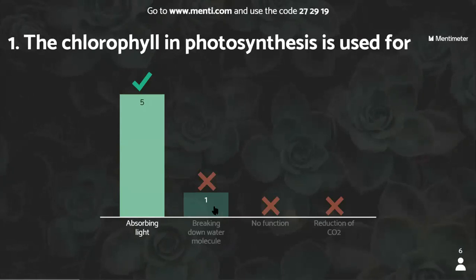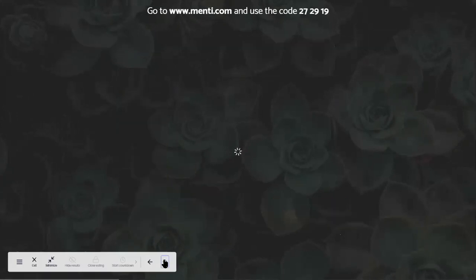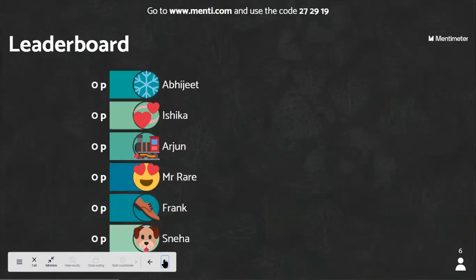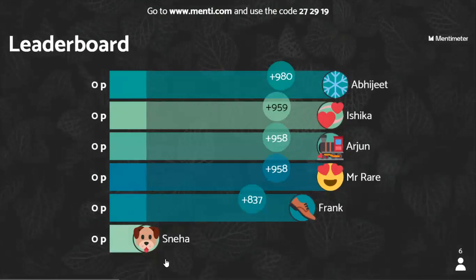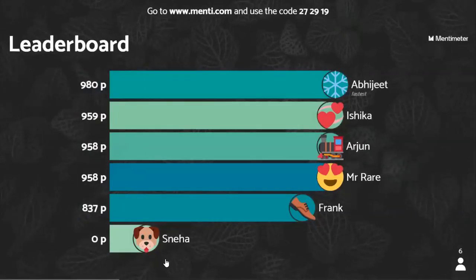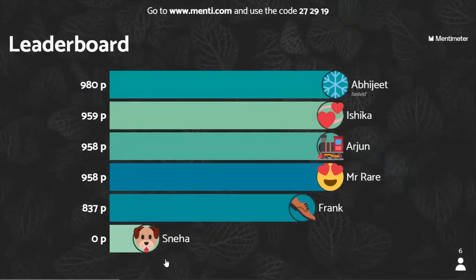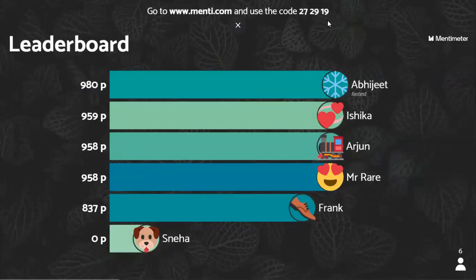Who is that? Let me tell after the leaderboard. Let's move on to the first leaderboard of the day. Let's check it. Who is the fastest and the first player? Okay. Sneha made it wrong. I will explain to you, Sneha. Wait. And the fastest and the first player is Abhijit with 980 points. Second, it's Ishiga with 959 points. Third, Arjun with 970. Third, Arjun with 958 points. In the same position, Mr. Rare with 958 points. Frank with 837 points and Sneha with 0 points.